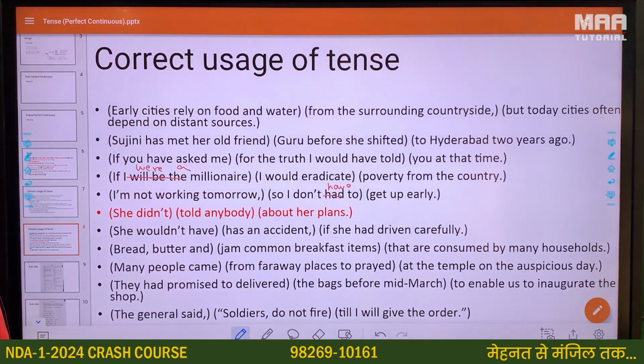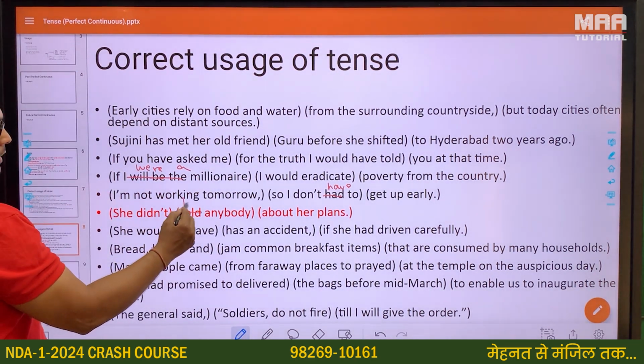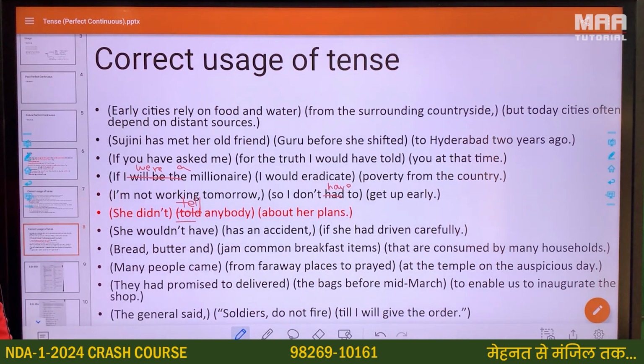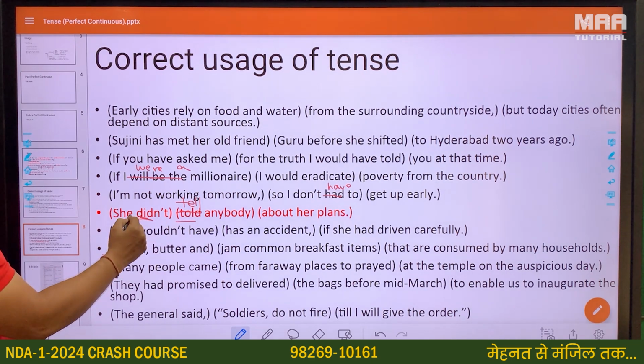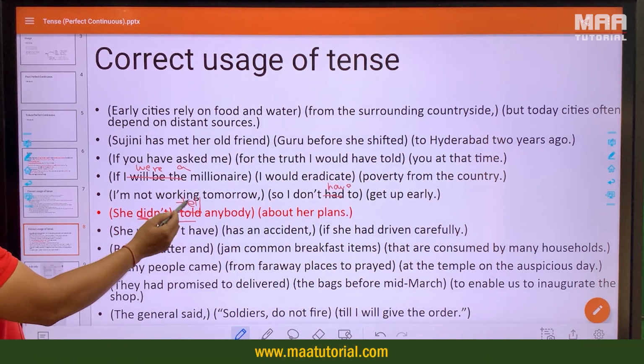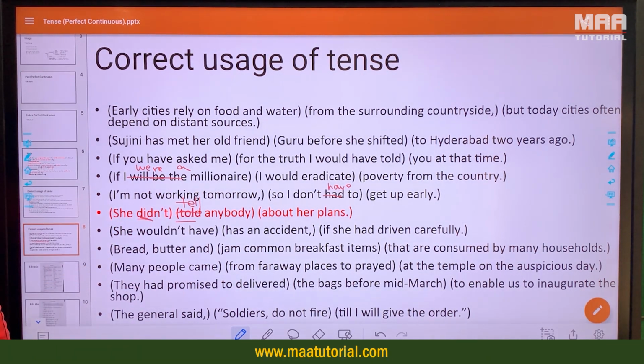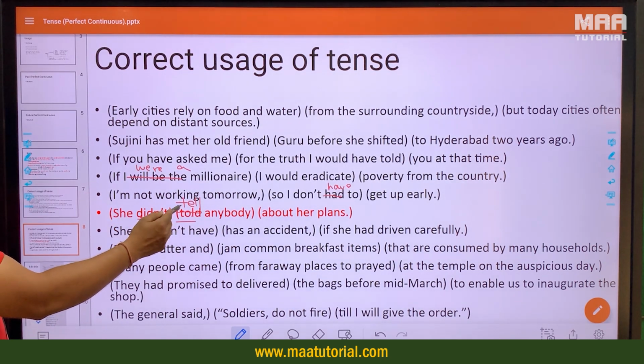She didn't tell anybody about her plans, and not told. क्योंकि ये जो did हुआ है, told से बाहर निकल के आया है. Did का ही inflection tell में told बनाता है. So now that the did came out of the told, it has become tell.